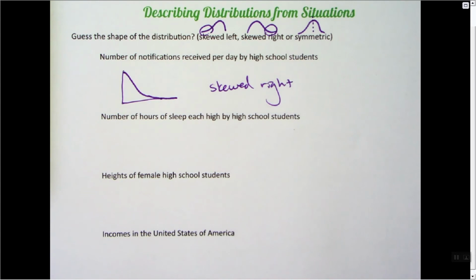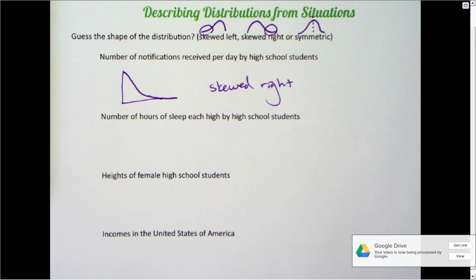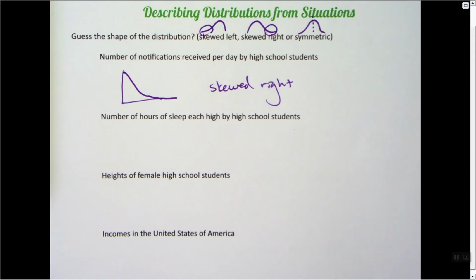The number of hours of sleep each night by high school students. If we think about this, students might get an average amount of sleep. Is it symmetric on both sides? Are there more students who have fewer hours of sleep, or more students who have more hours of sleep?